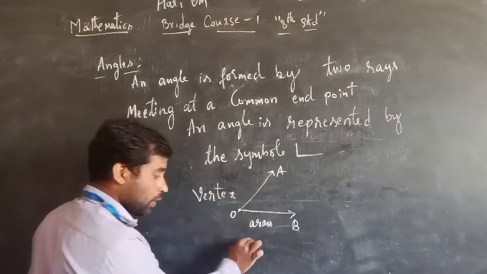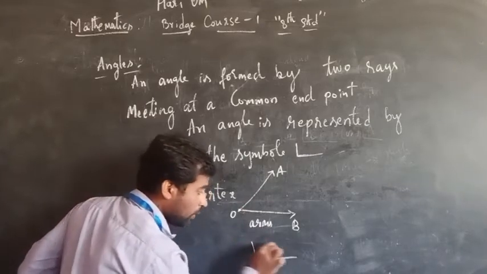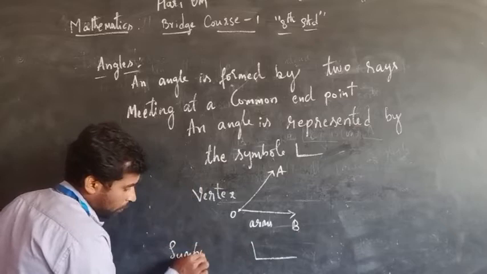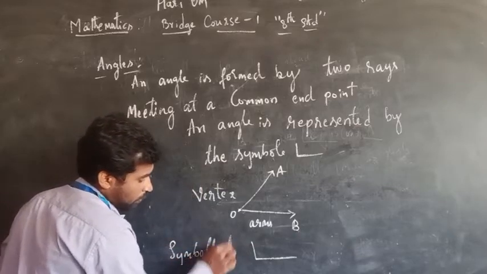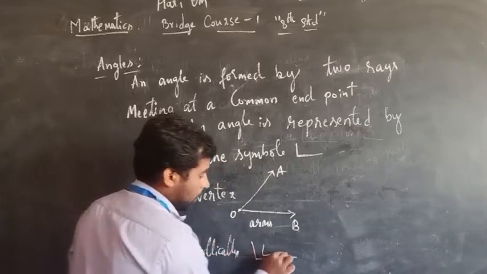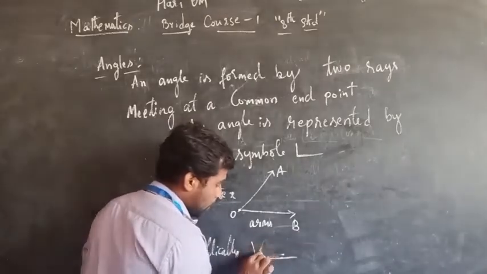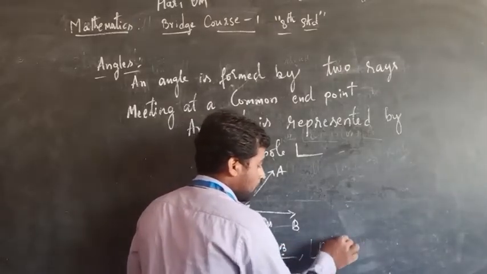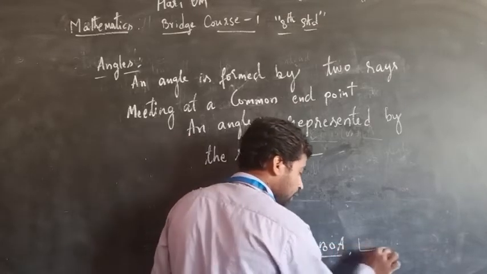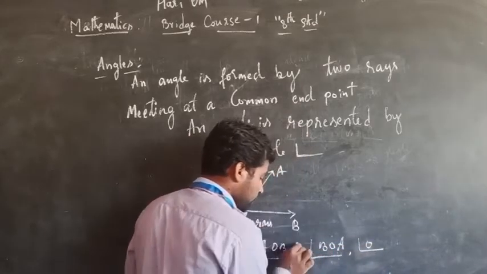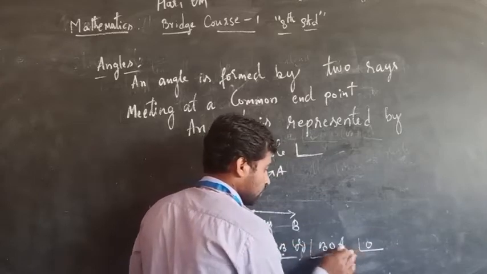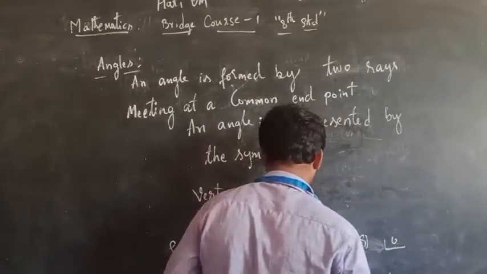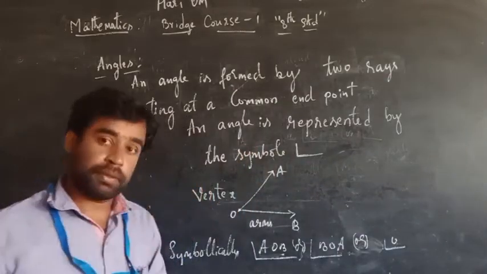So symbolically we can write angle AOE, angle BOE, and so we can write angle O. Is it clear? Please take down this one.